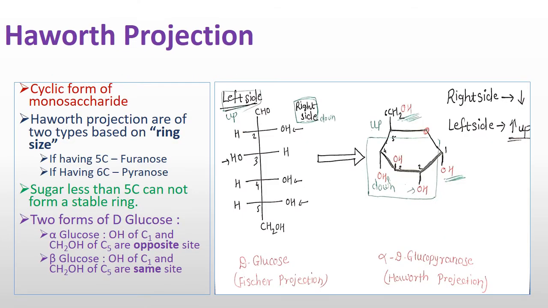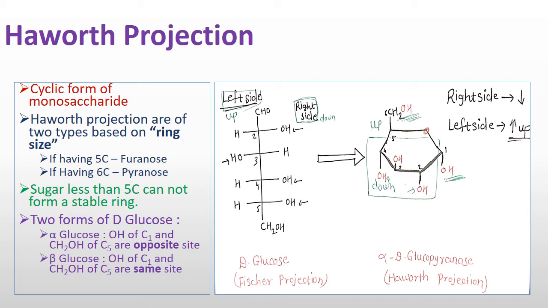Haworth projection means we can translate or convert the Fischer projection formula into the Haworth projection formula. Fischer projection is a linear structure and Haworth is a cyclic form. In Haworth projection,